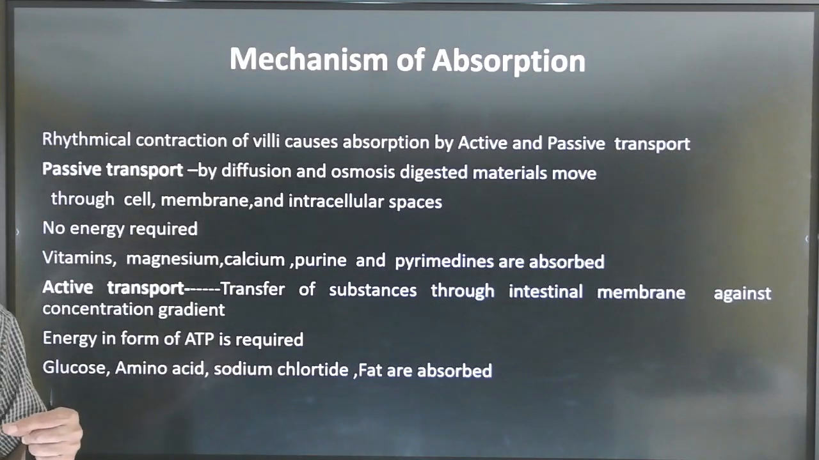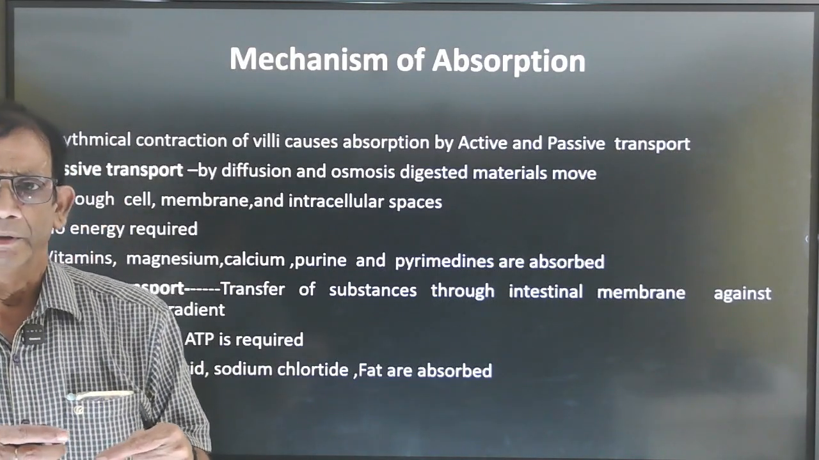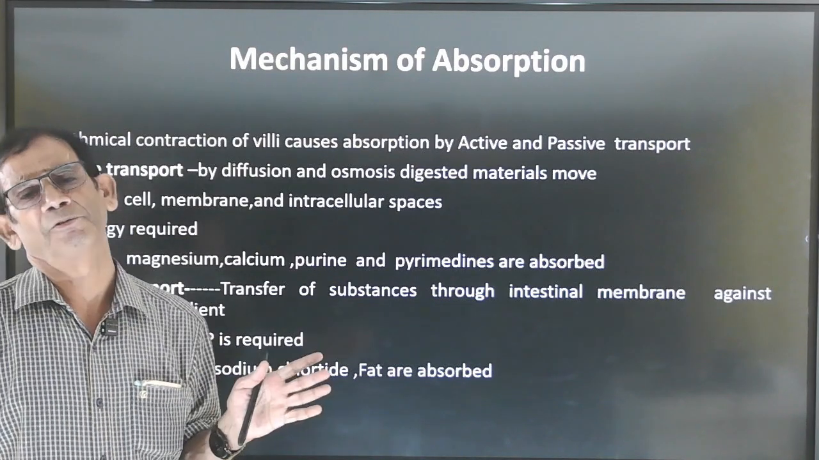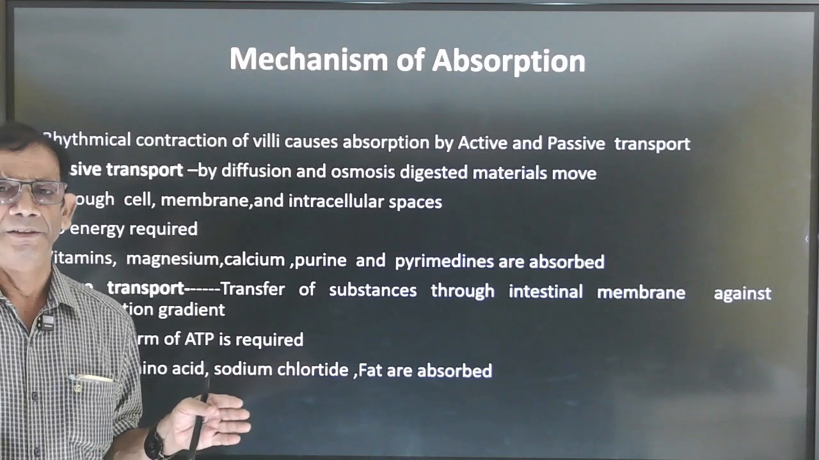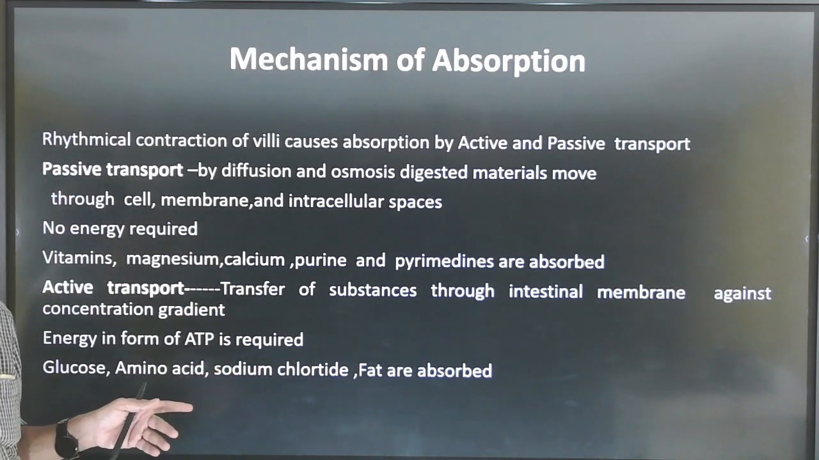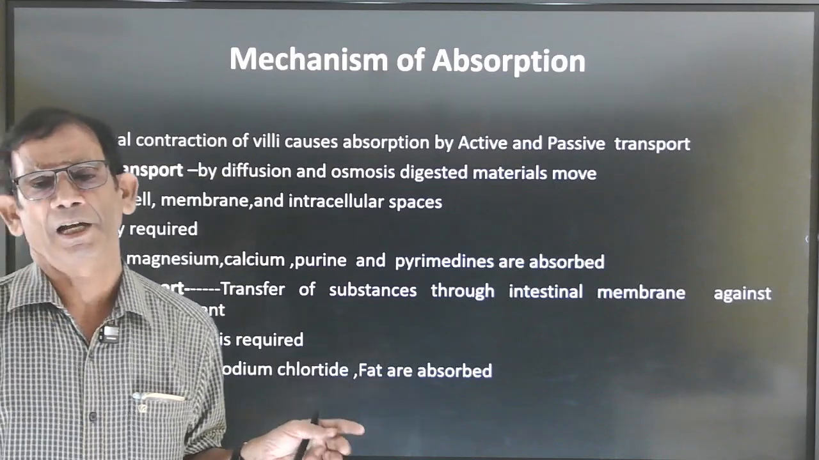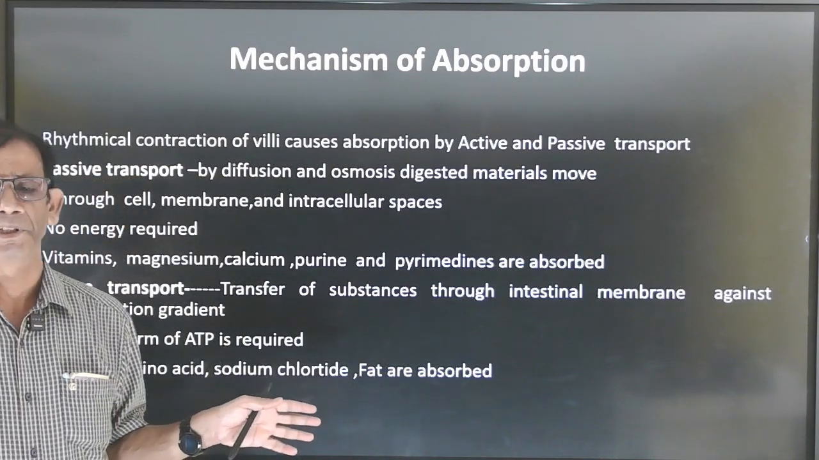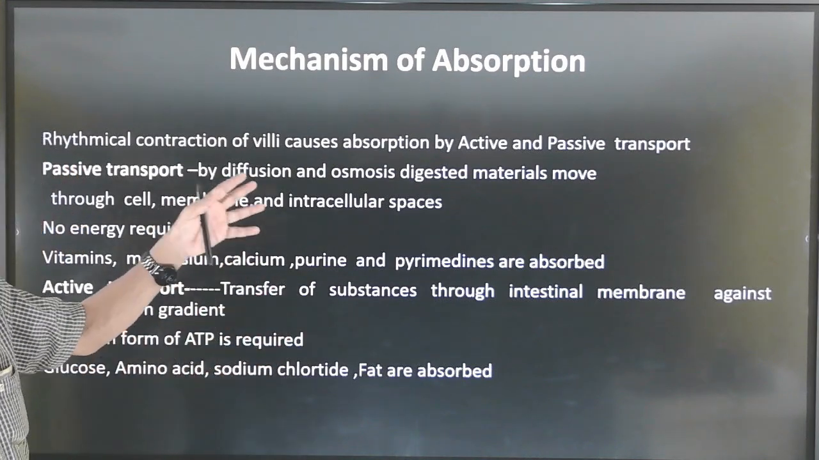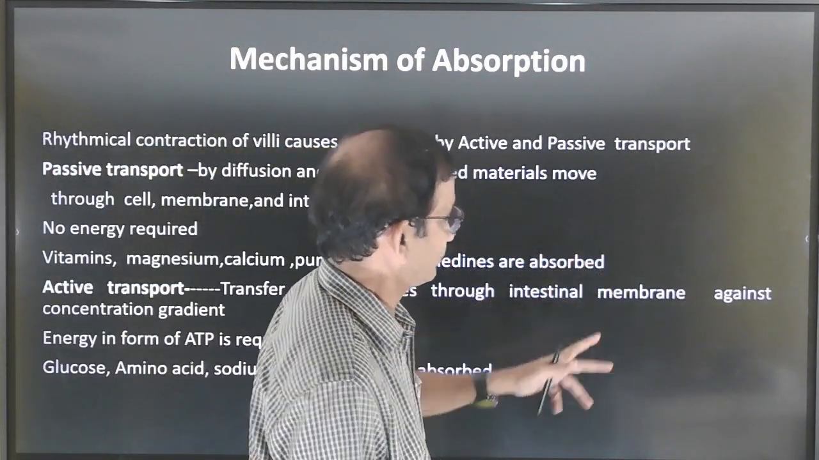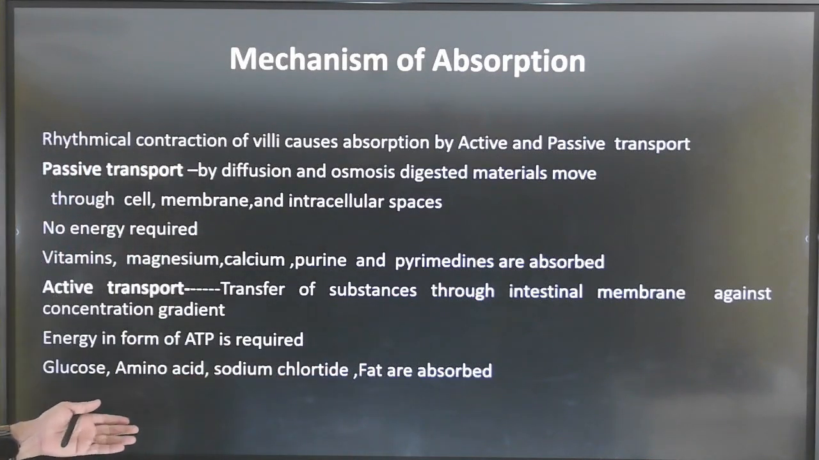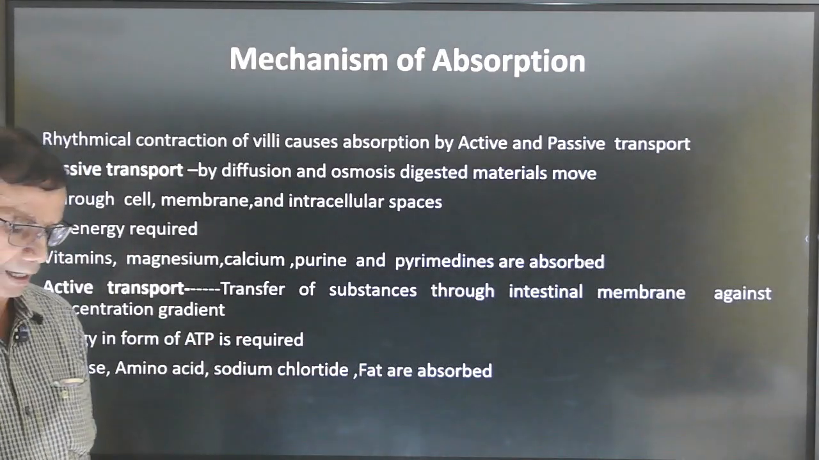In case of active transport, the absorptive material needs some energy, and this energy comes from ATP. Due to this active transport, most large molecules like carbohydrates, proteins, and fat molecules pass through the villi, and through lacteals, all fat materials are absorbed.